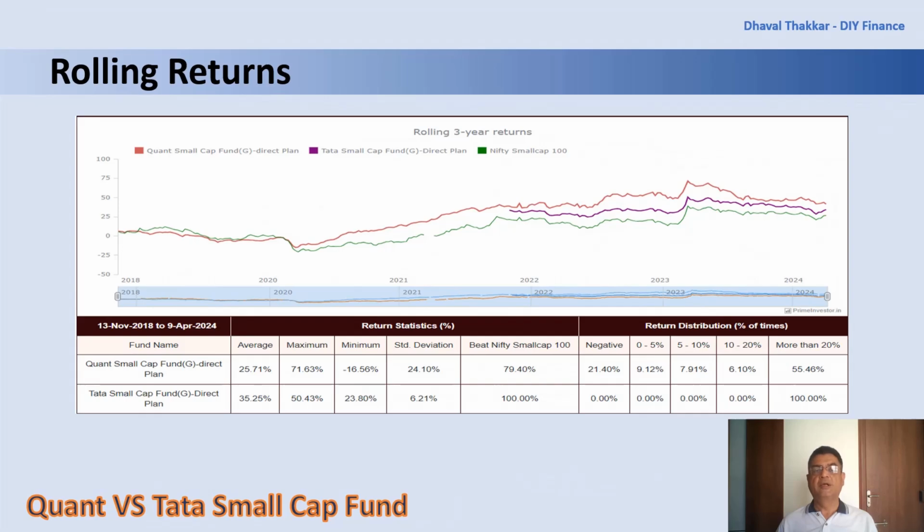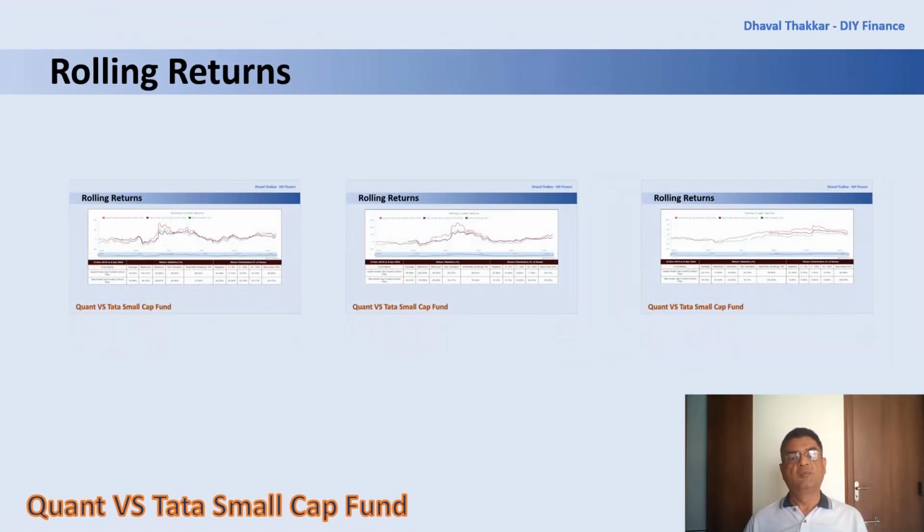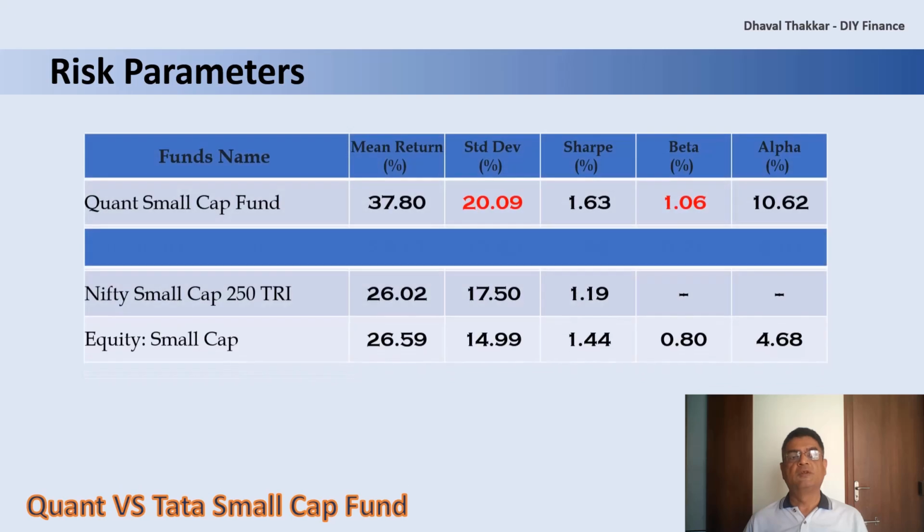From the rolling returns data, it can be concluded that both the funds are having good rolling returns data, but Quant is having higher returns with more volatility, whereas Tata Small Cap is having lesser standard deviation, that is volatility. Now let's see how the fund performs on risk parameters. Firstly, for Quant Small Cap Fund.